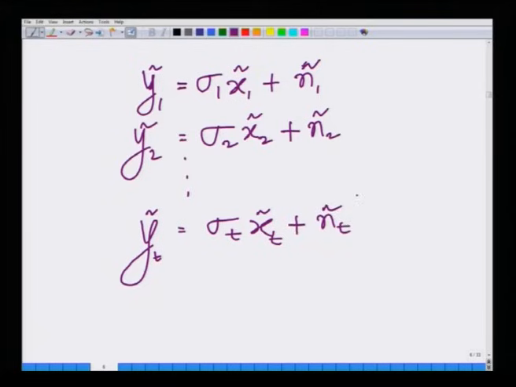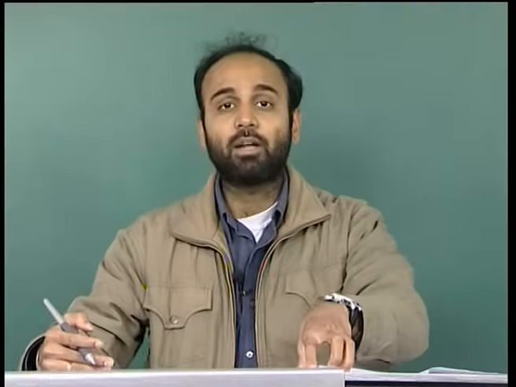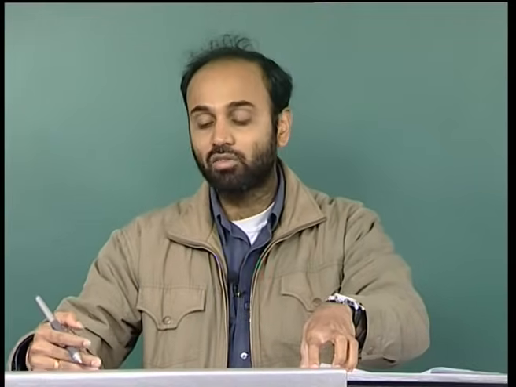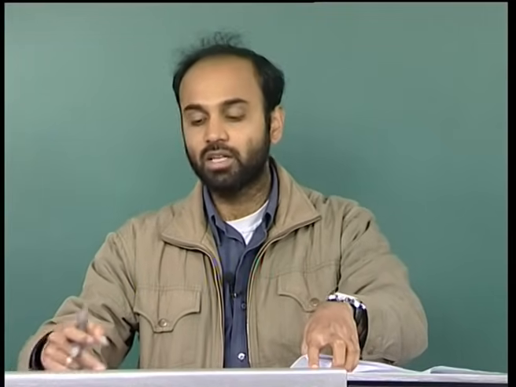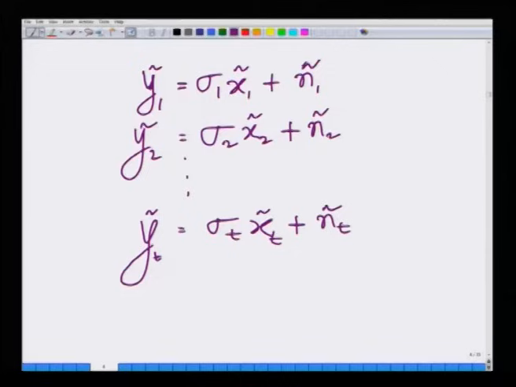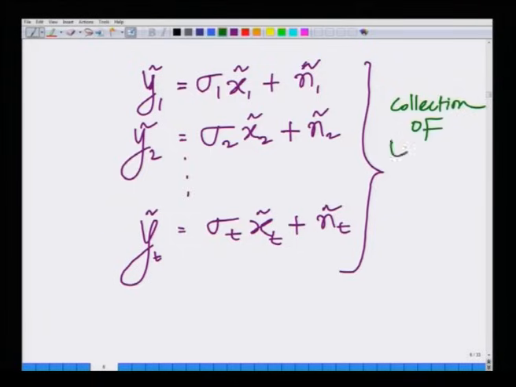It appears as if it is a separate collection of t communication channels. In the first channel you are transmitting x 1 tilde and receiving y 1 tilde, in the second channel you are transmitting x 2 tilde and receiving y 2 tilde, in the tth channel you are transmitting x t tilde and receiving y t tilde. This is a collection of t parallel channels.